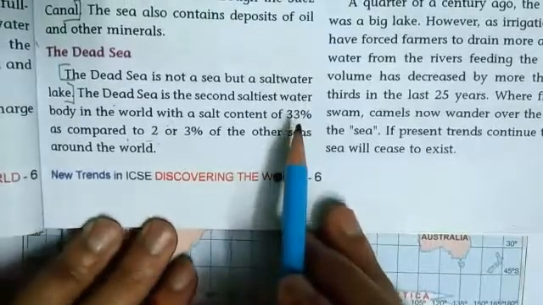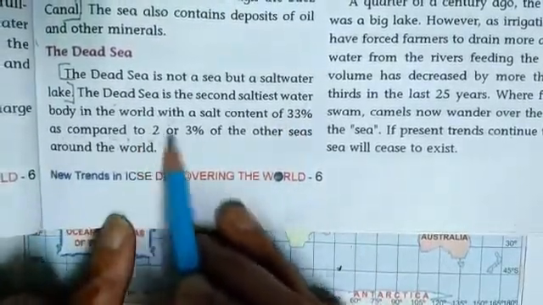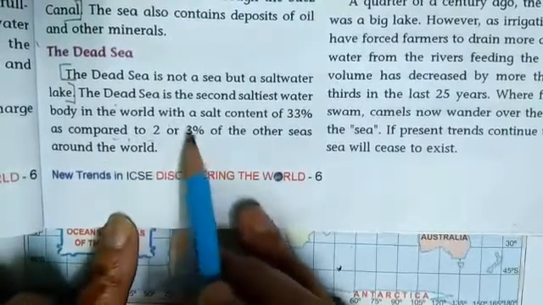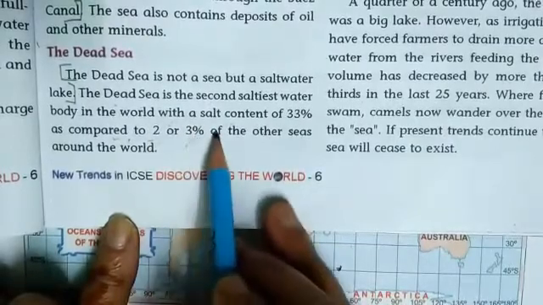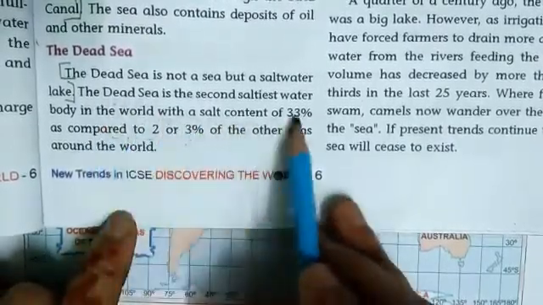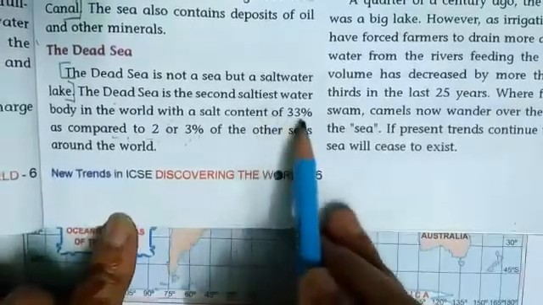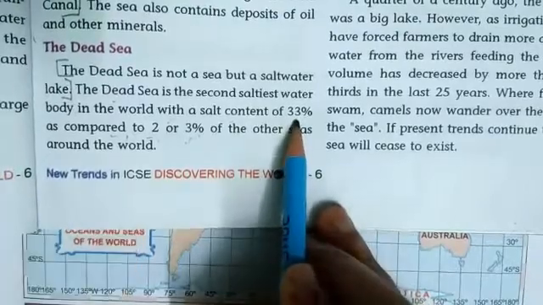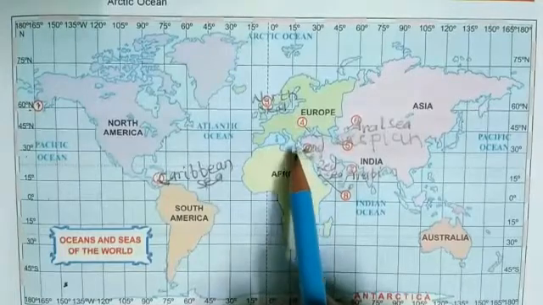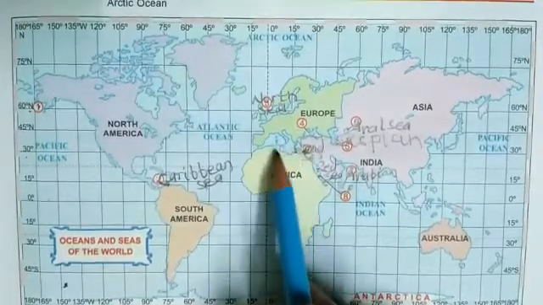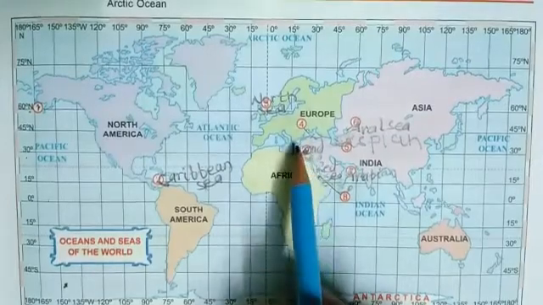Normally, sea water contains 2 or 3% of salt, while Dead Sea contains 33% salt. If this sea is saltier, then one good thing is what? We get more salt than other seas.